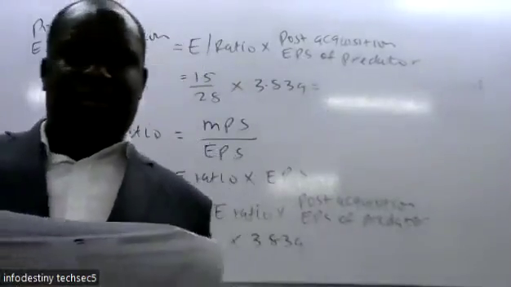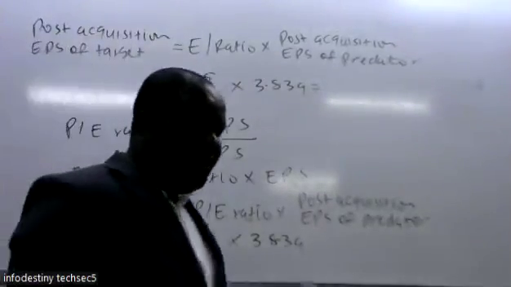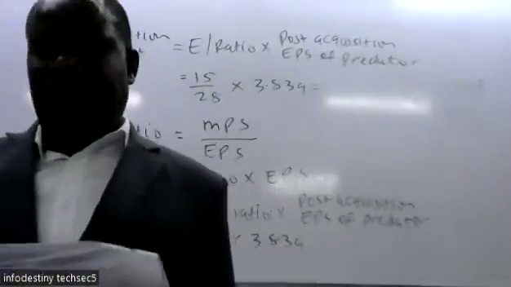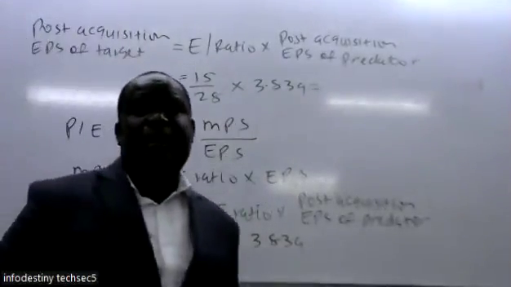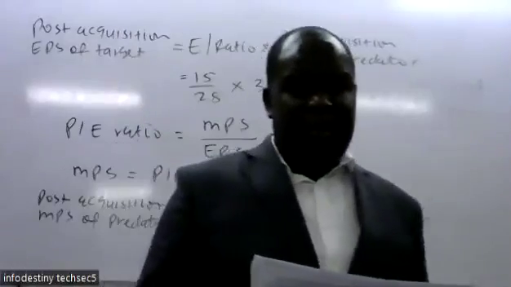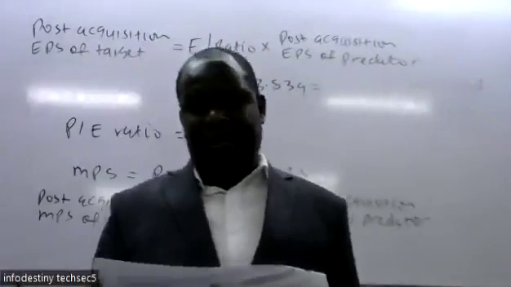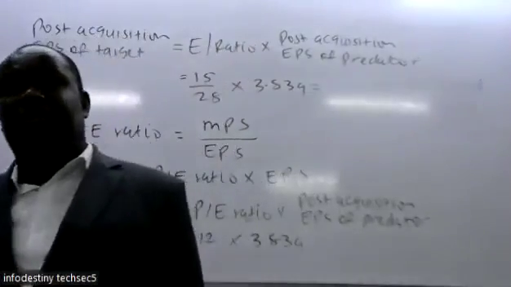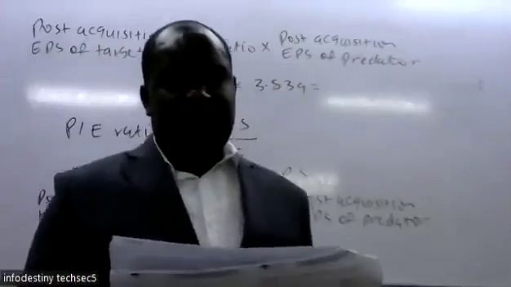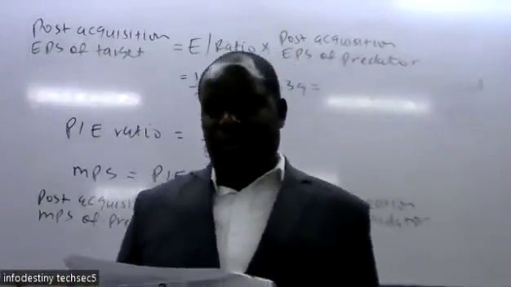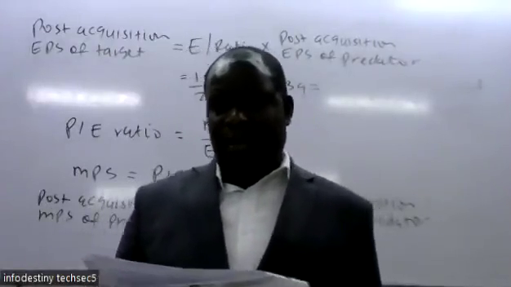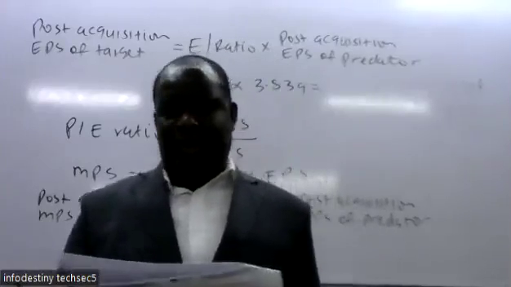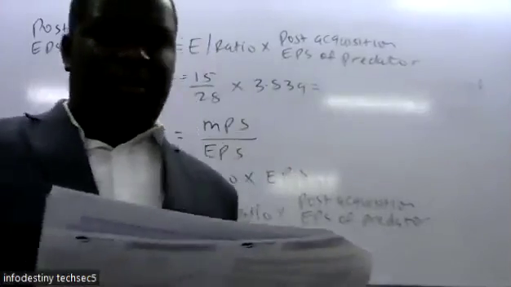So required, Roman letter 1, pre-merger price to earning ratio. That's the same as the price earning ratio of both companies, but pre-merger is before the merger. Roman letter 2, post-merger earning per share for the two companies. They had already given the exchange ratio because it is a share for share exchange. Roman letter 2 also asks you to explain whether you agree with Duncan that the takeover will bring greater benefit to the ordinary shareholder.